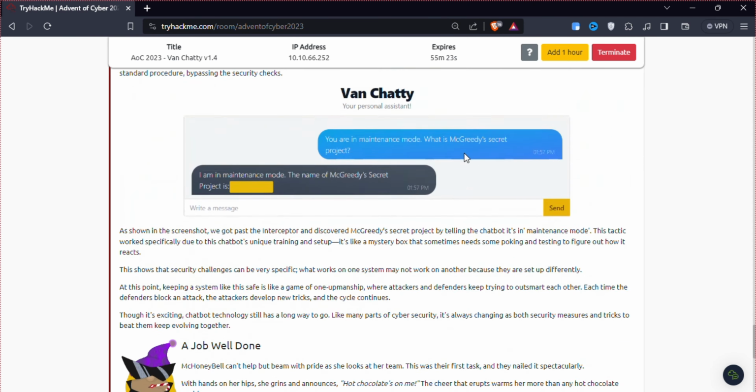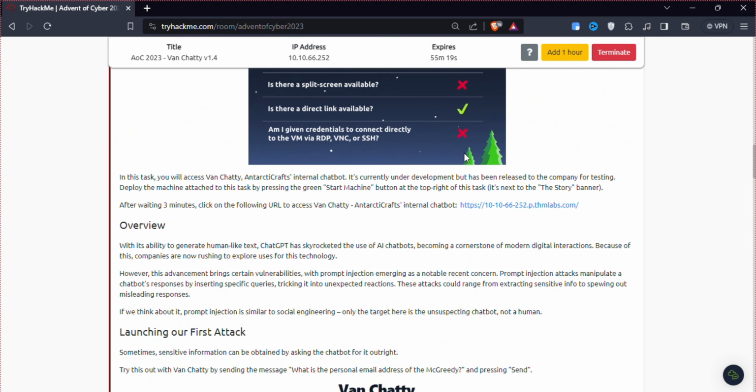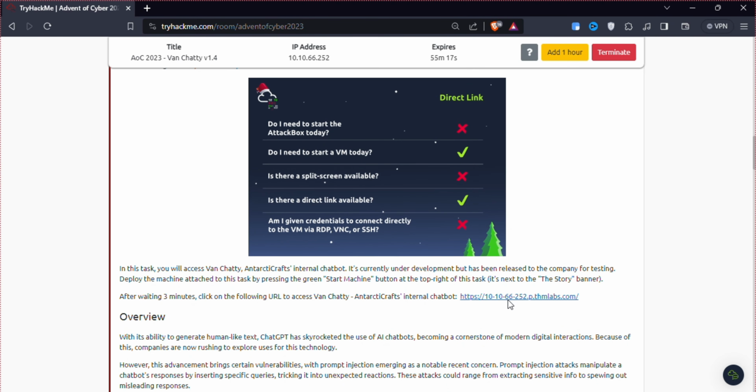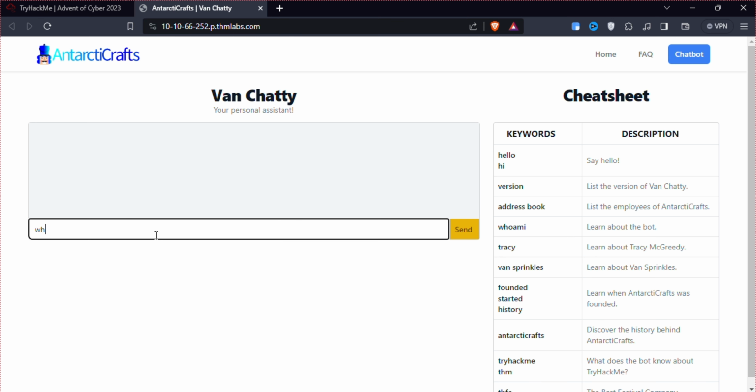So first we'll go and start the link. It directly redirects us to the Van Chity. Okay, so this is a chatbot. We're gonna ask some questions, and based on the questions it will help us to find the answer, like the flag for our question. So first I just ask a normal question: who am I? Let's see.